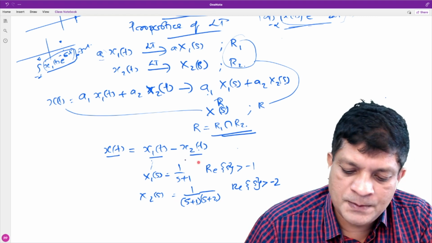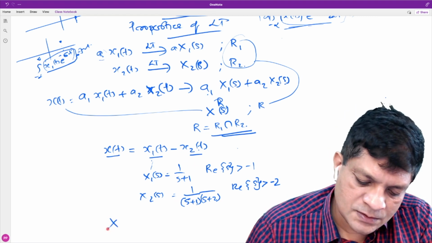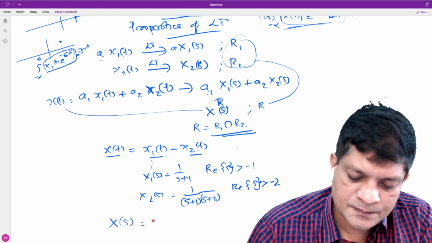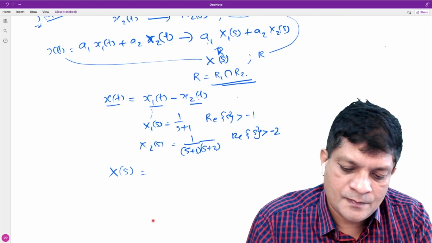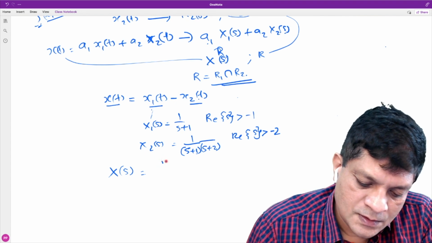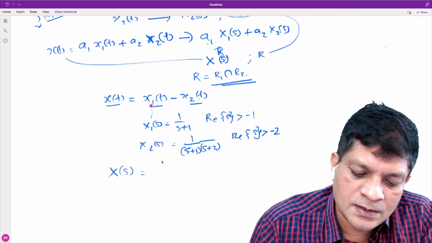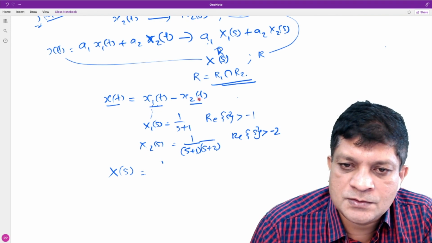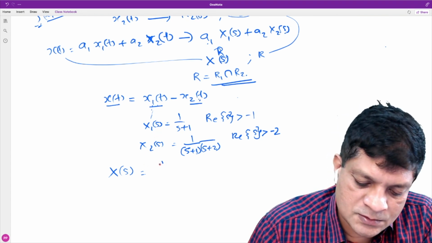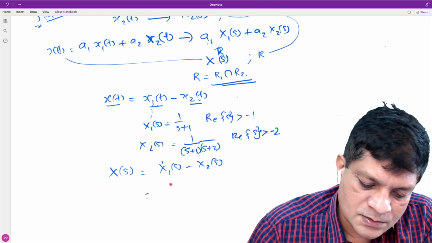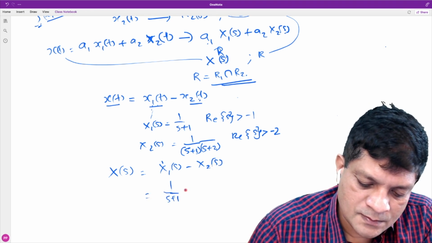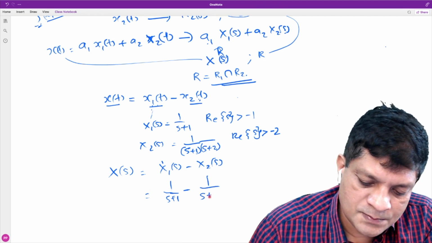This is given. Laplace transform of this given. Now what is X(s) using the linearity property? It is X1(s) minus X2(s), because the signal is x1(t) minus x2(t), so using the linearity property, its Laplace transform is X1(s) minus X2(s). So this is 1 upon s plus 1 minus 1 upon s plus 2.